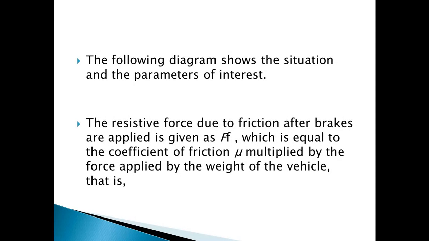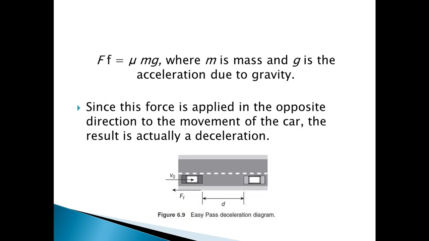The following diagram shows the situation and parameters of interest. The resistive force due to friction after brakes are applied is given as FF, which is equal to the coefficient of friction, mu, multiplied by the force applied by the weight of the vehicle. That is FF equals mu m g, where m is the mass and g is the acceleration due to gravity. Since this force is applied in the opposite direction to the movement of the car, the result is actually a deceleration. See the figure below, figure 6.9, EasyPass